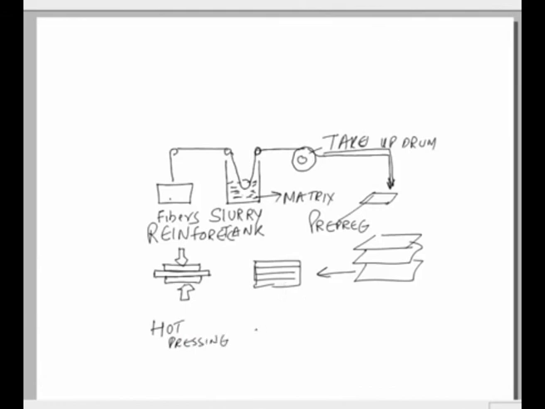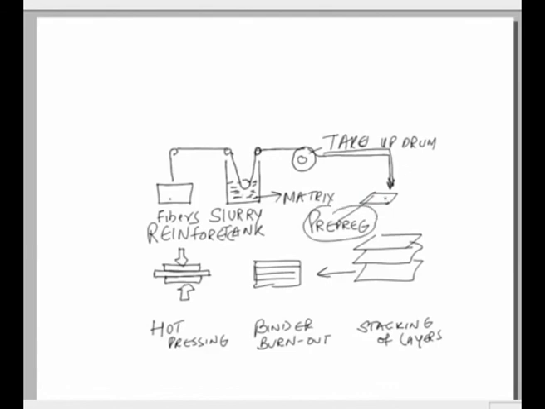And at this stage we have the binder burnout, which I have already told, then the stacking of layers, and this is an individual prepreg that we have already seen.